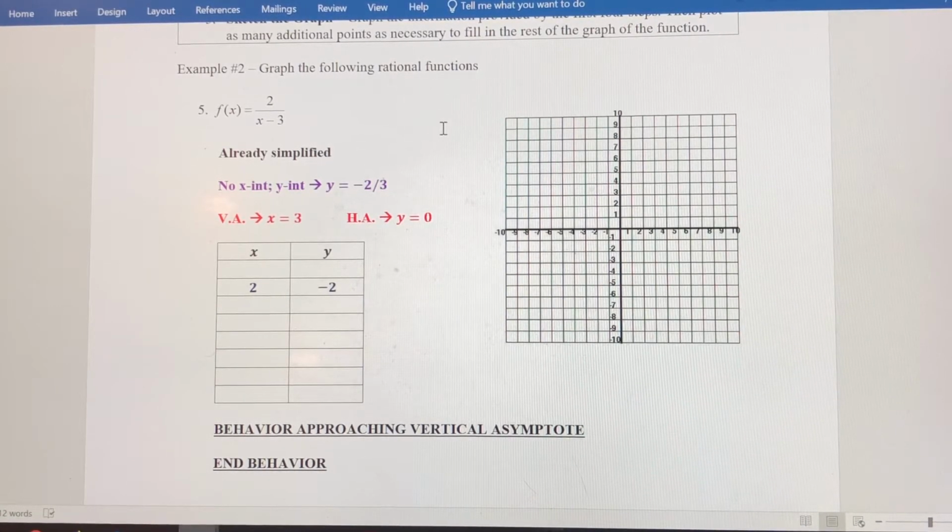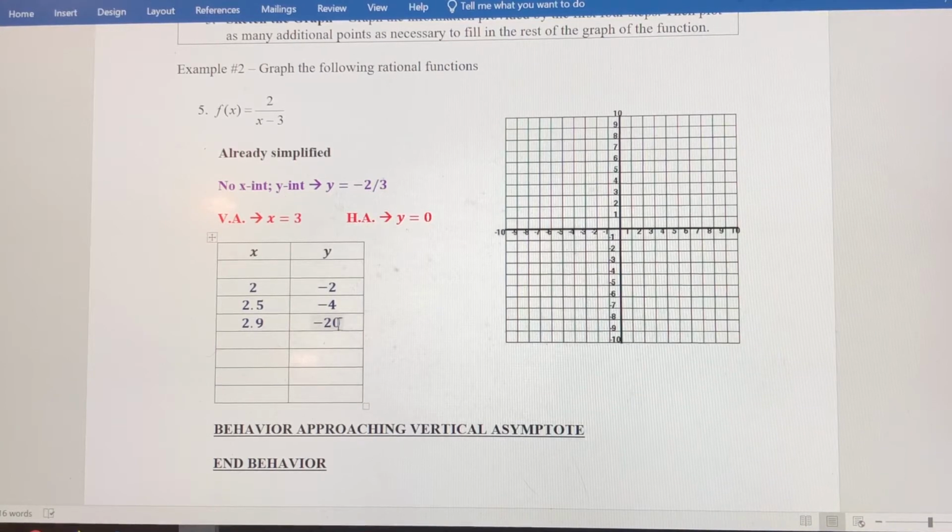We want to get progressively closer to this x equals 3 value to see what's happening to y. So let's go a little bit closer to 3. Let's plug in 2.5. You get 2 divided by negative 1/2, which is negative 4. So you can already see we're staying negative. The magnitude of that y coordinate is getting larger, which is a good sign. Let's make sure that continues to be the case. Let's get a little bit closer to 3 and plug in 2.9. To the function, we get 2 over negative 0.1, which is going to be negative 20. So again, it stayed negative, and the magnitude is just getting larger.